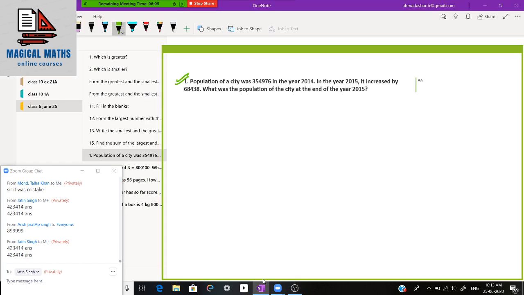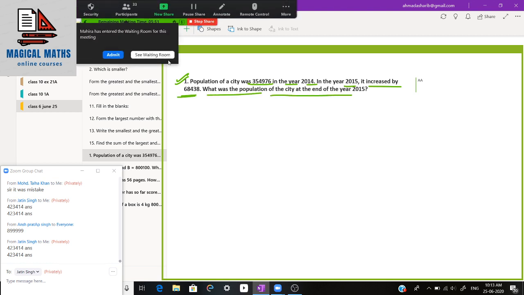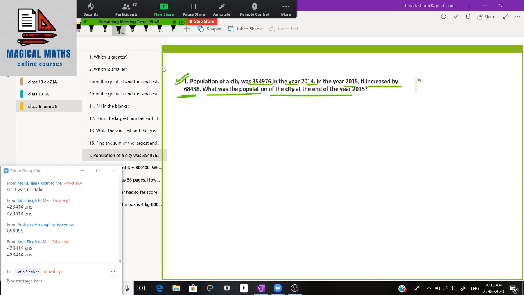Okay. So the question is, the population of a city was this in the year 2014, and in the year 2015 it increased by this number. What is the population of the city in 2015? So how are you going to find it?